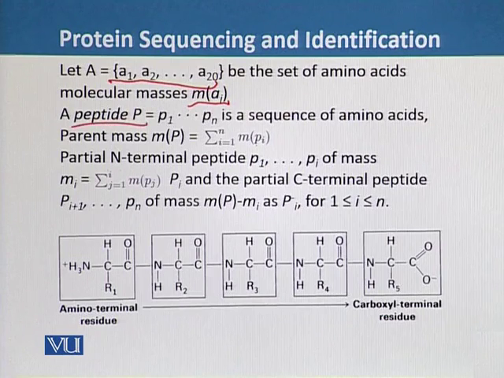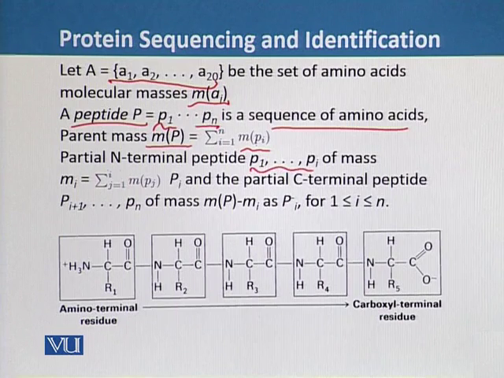If a peptide P is equal to P1 up to Pn as the sequence of amino acids, with parent mass MP that is the summation of the MPi, we can denote the partial N-terminal peptide P1 to Pi of mass Mi, because we have to break the protein into peptides. This N-terminal peptide has a mass of the summation of j equal to 1 to i of MPj.